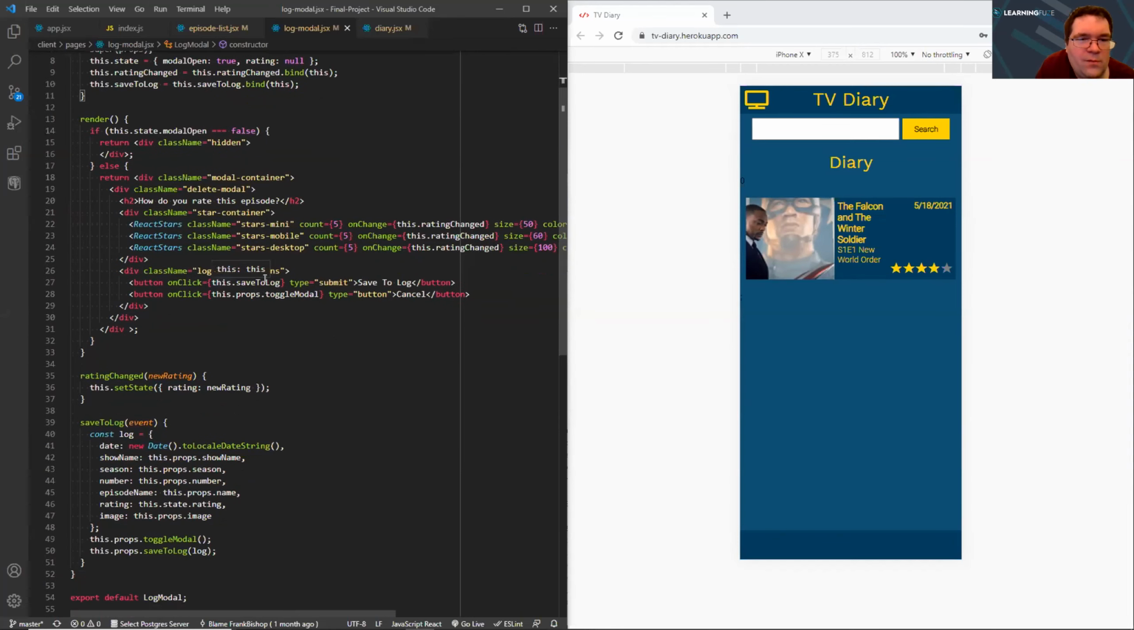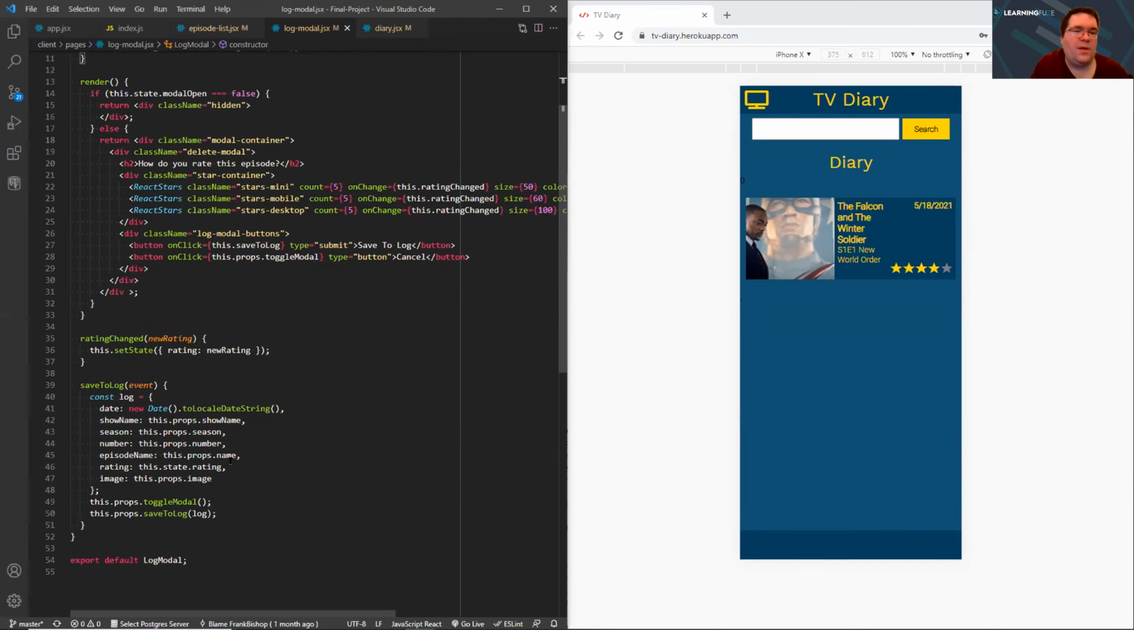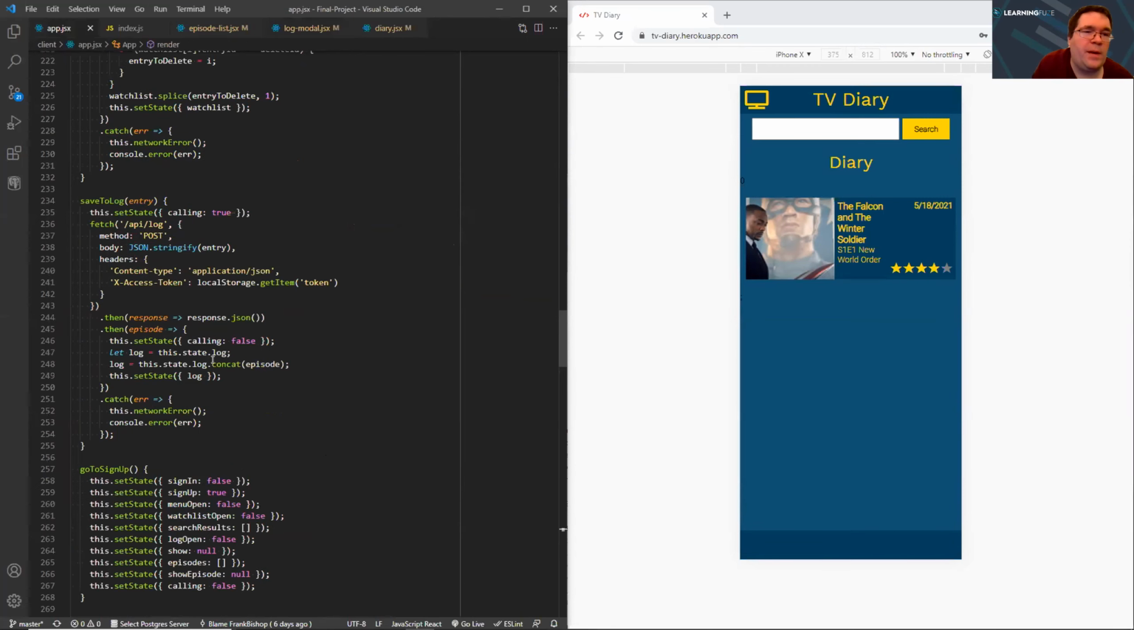And once you run the event handler for save the log right here on the save the log button, that basically packages everything into the log object, and then it closes the modal, and then it runs the save the log method passed down from the props, which is on the parent App component. And what that does is it makes a POST fetch call, which sends all that information up. Then once it gets a response back, it adds that entry to the log array of the state. So when you click on the diary, you'll see that added to the diary.